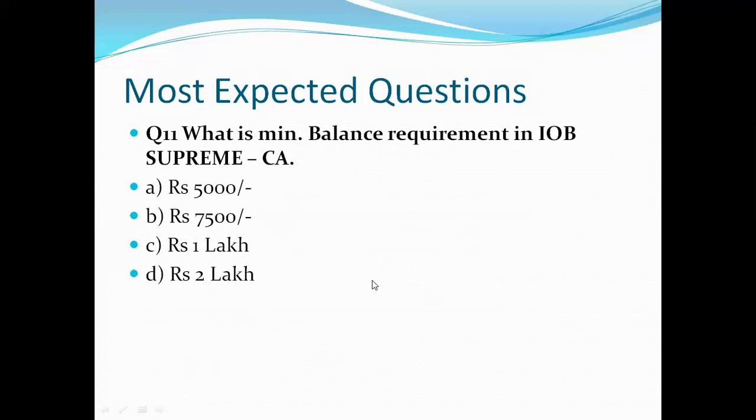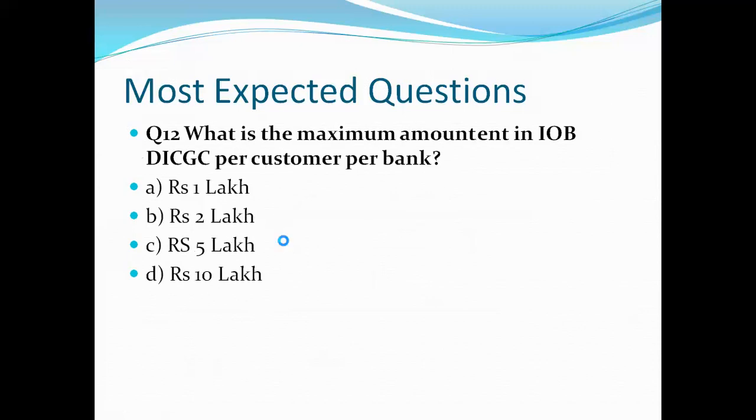Let's see what is the correct answer, and the right answer is B, that is rupees 7,500. So the minimum balance requirement in IOB Supreme current account is 7,500. Let's see next question, question number 12.